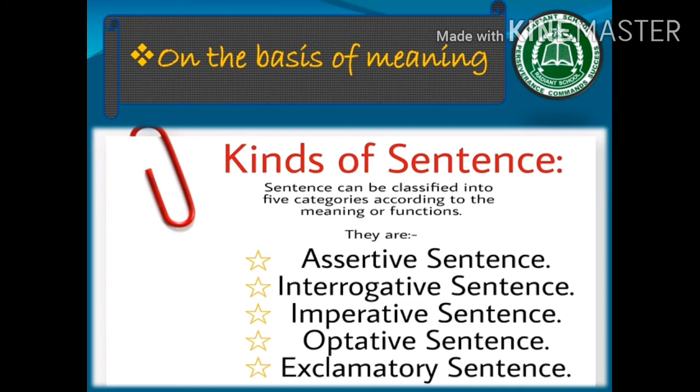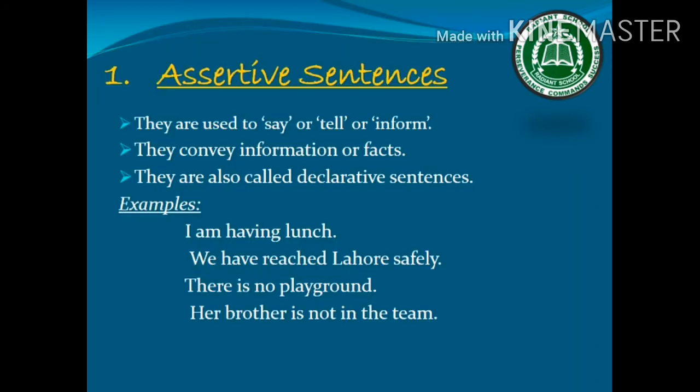Now we come to the types of sentences on the basis of their meaning, on the basis of the meaning that the sentences express. There are 5 basic types: assertive sentence, interrogative sentence, imperative sentence, optative sentence and exclamatory sentence. First one is assertive sentence.